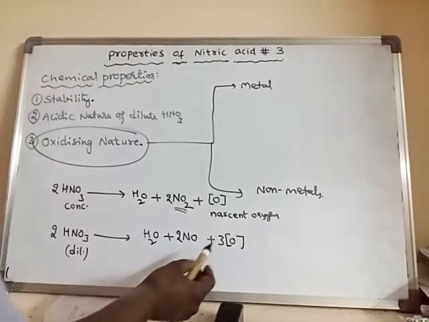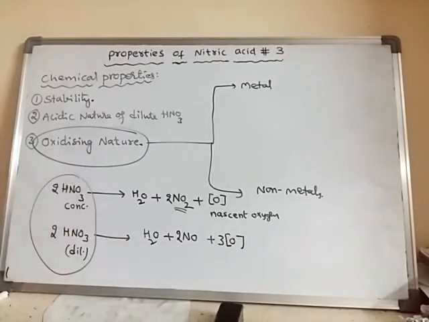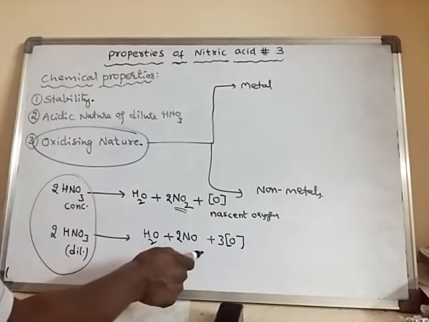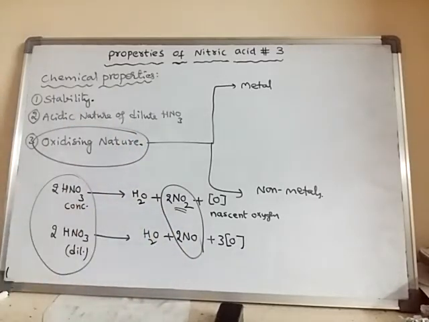So this nitric acid will decompose to form oxides of nitrogen. That means nitric acid is undergoing reduction. As it is undergoing reduction, it is said to be acting as an oxidizing agent.